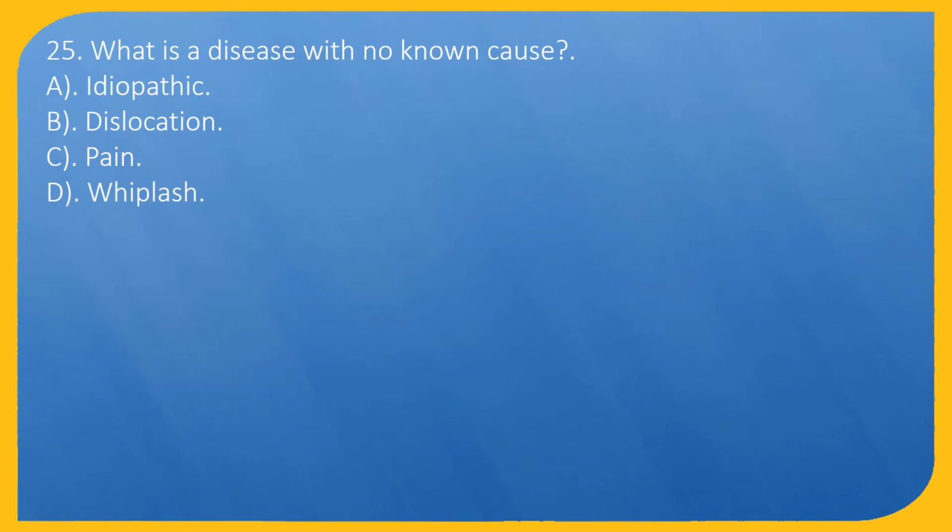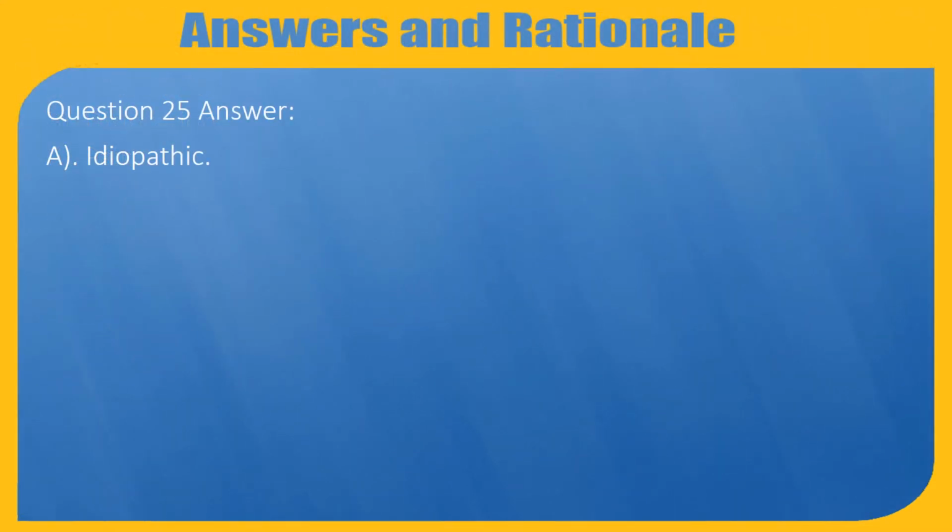Question 25. What is a disease with no known cause? A. Idiopathic. B. Dislocation. C. Pain. D. Whiplash. Question 25 answer: A. Idiopathic.